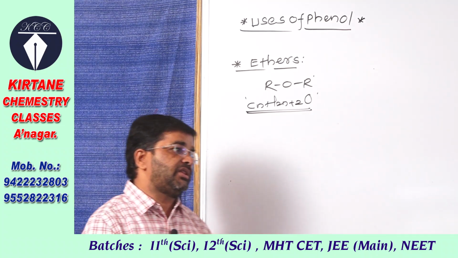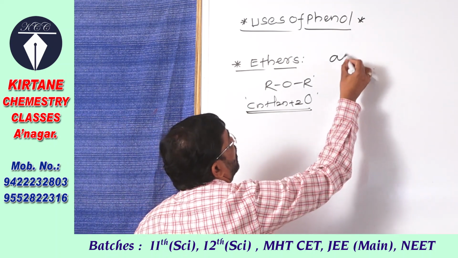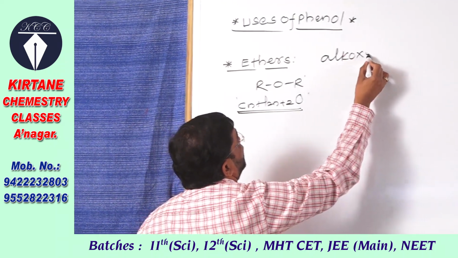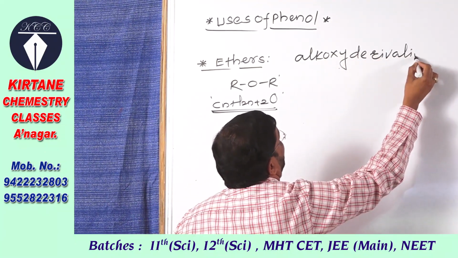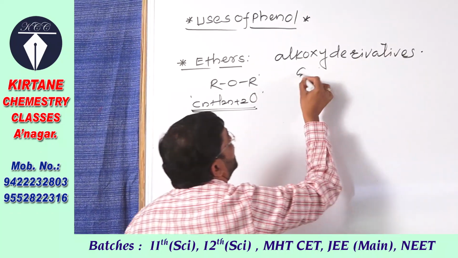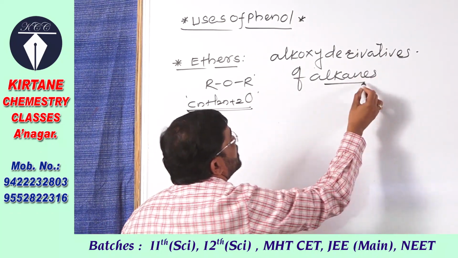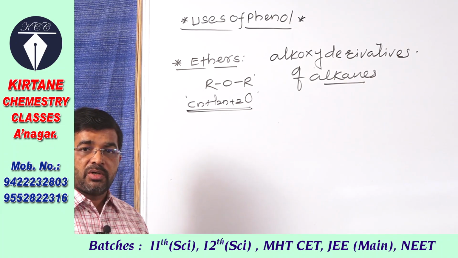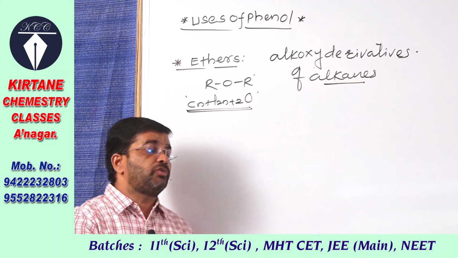Okay, see what are the ethers. Ethers are alkoxy derivatives of alkanes. Alkoxy derivatives of alkanes means from alkanes one hydrogen atom is replaced by alkoxy group.